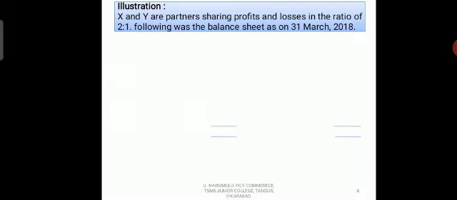And here is one problem. You observe how we are going to write the entries for such an adjustment given in the problem.